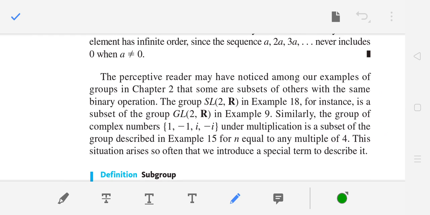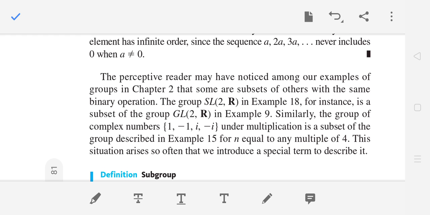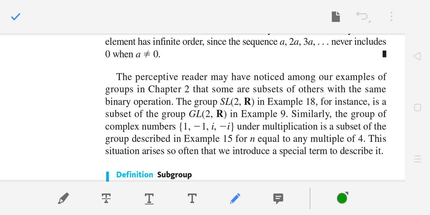Identity always has order 1. So what you have noticed among these examples is that some are subsets of others with the same binary operation. So we think that SL2R is a subset of GL2R in which the determinant is 1. SL2R was the set of matrices with determinant 1. It is a subset of GL2R. So the question comes to mind: can they also form a group? Are there any subsets of G which can form a group also? We say these are subgroups of G.